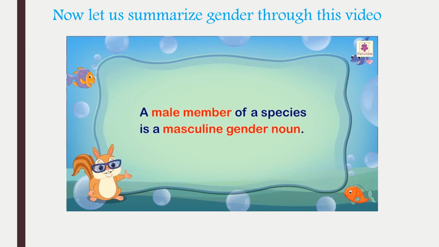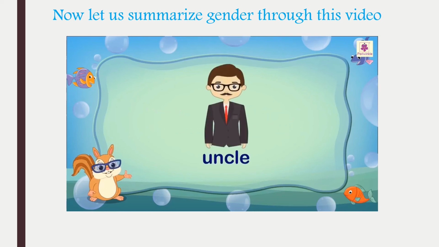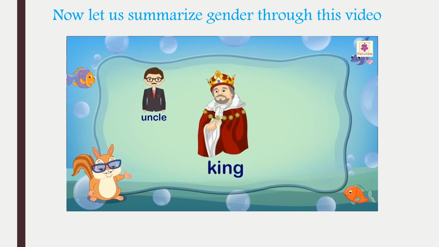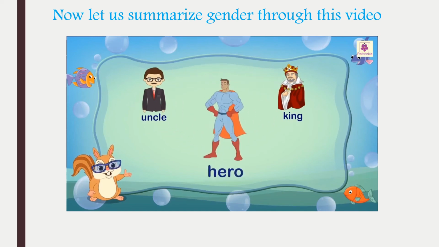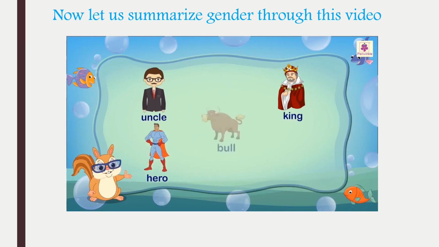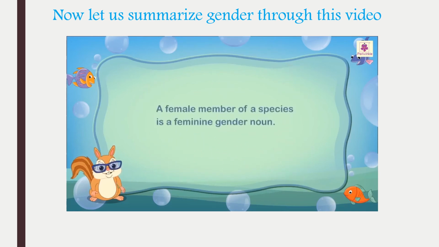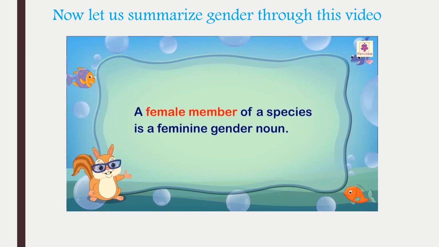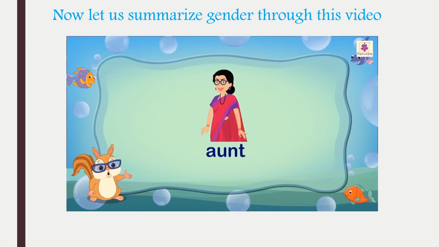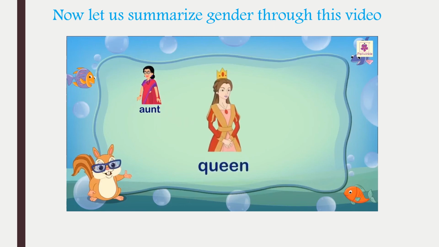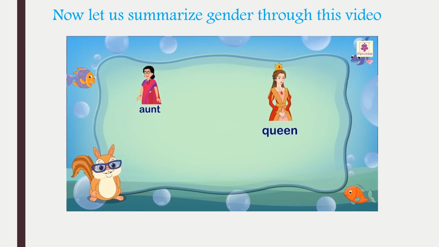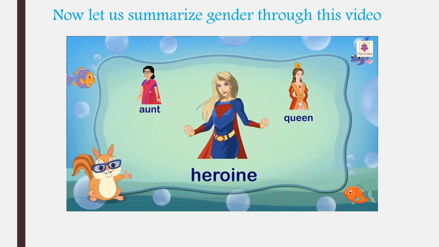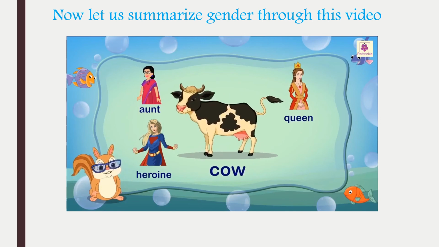For example, uncle, king, hero, bull, etc. A female member of a species is a feminine gender noun. For example, aunt, queen, heroine, cow, etc.